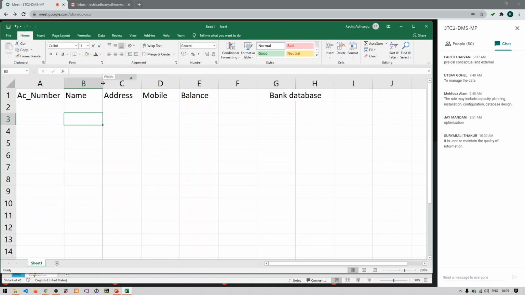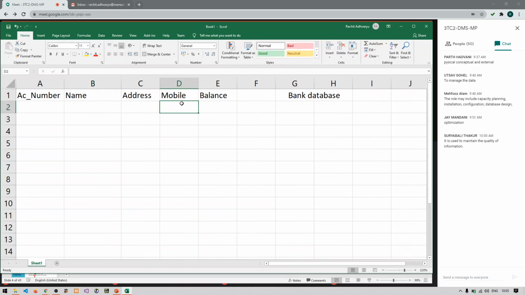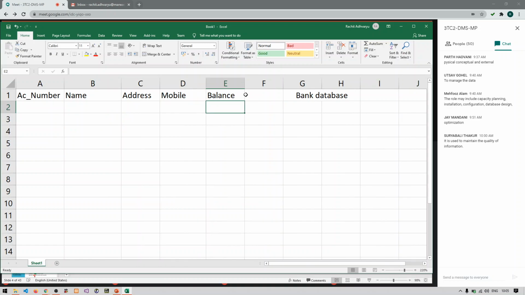Then we have the name of the account holder, the address, the mobile number, and the balance. Now here I am putting one constraint. The constraint is that balance should be greater than 500. What is the constraint or integrity constraint I have put? Balance should be greater than 500.